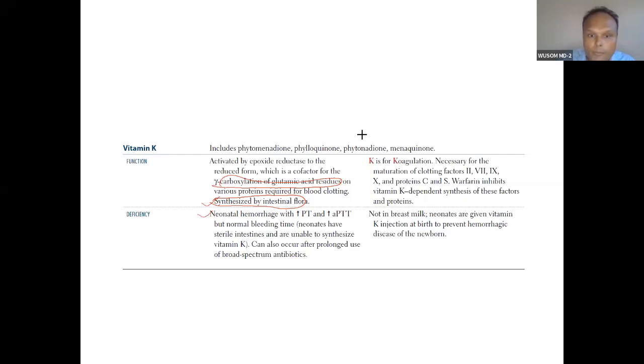And you know what is PT? APTT, prothrombin time. This is a very important test. Time is the significance of the presence of prothrombin. We have done it in hepatic function test. Prothrombin time, actually it is factor 2. We know factor 2. And then the second is activated partial thromboplastin time. So APTT.